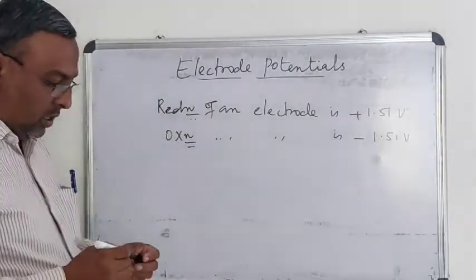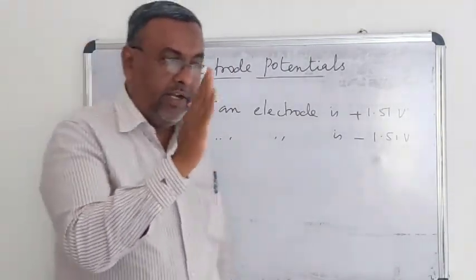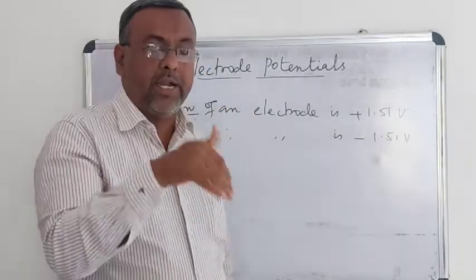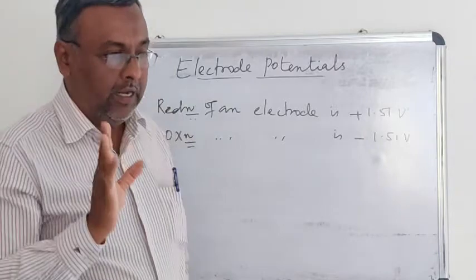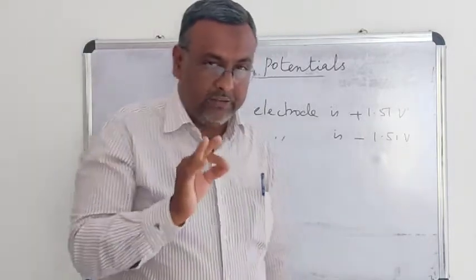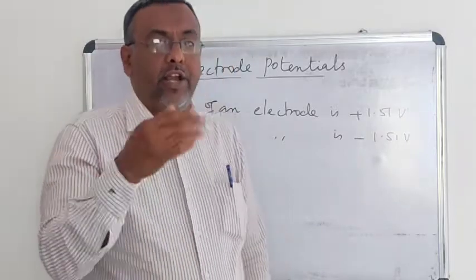So therefore, the potential developed on the electrode when it is in contact with a solution containing its own ion is called electrode potential. It will have either tendency to get oxidized or tendency to get reduced.